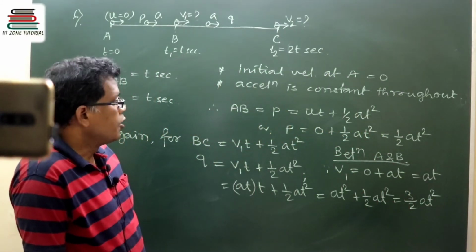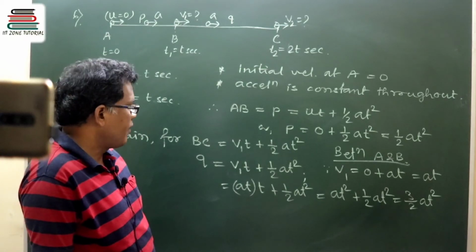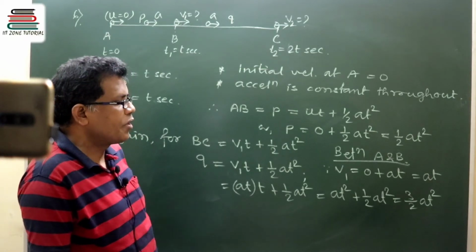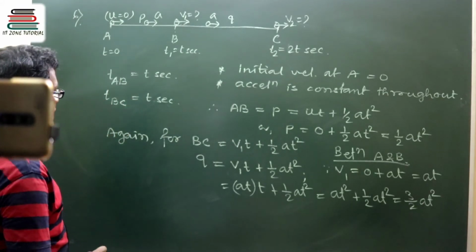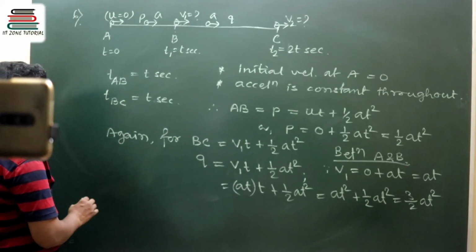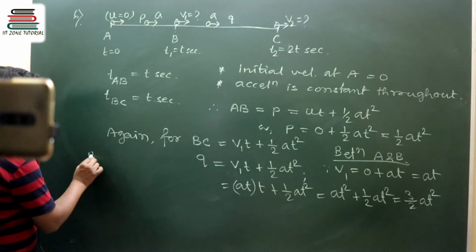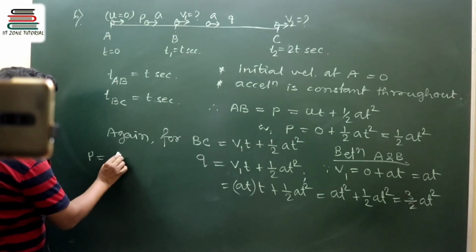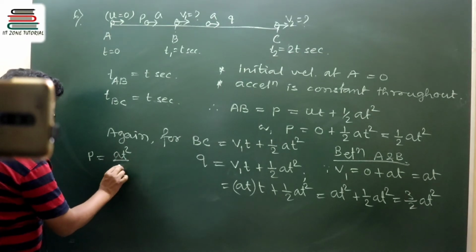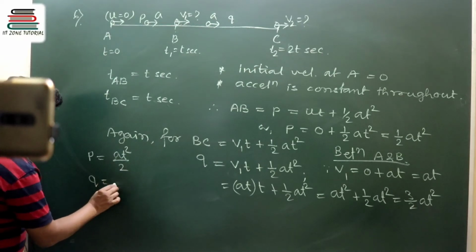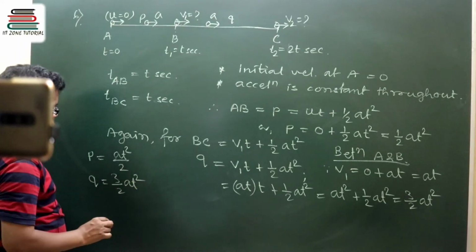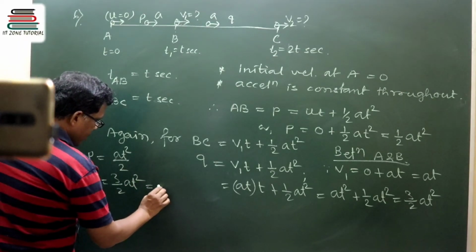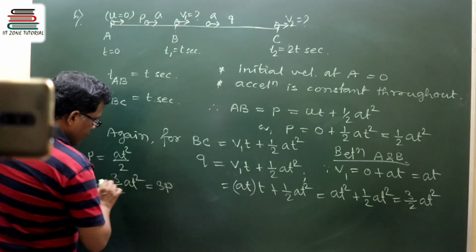So P was just equal to half at square, and Q is coming as 3 by 2 at square. If we want to establish the relation between P and Q, P was at square by 2 and Q we got 3 by 2 at square. Got my point? So this can be written as 3P.